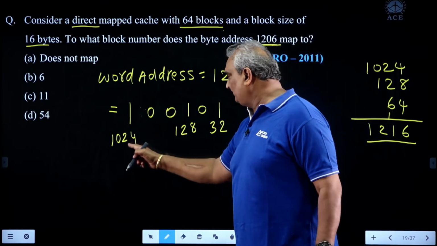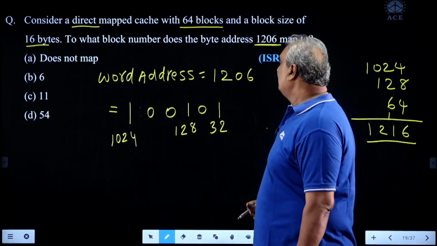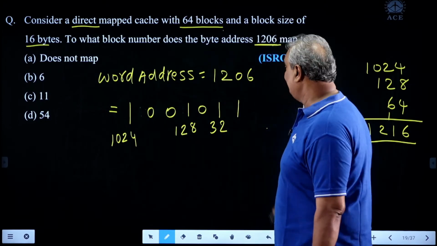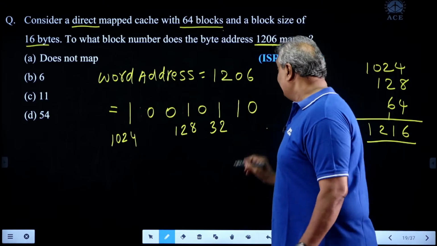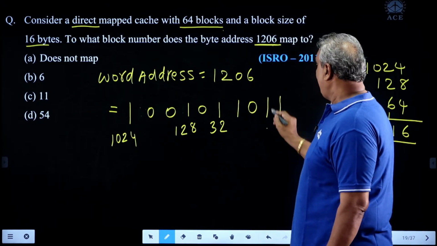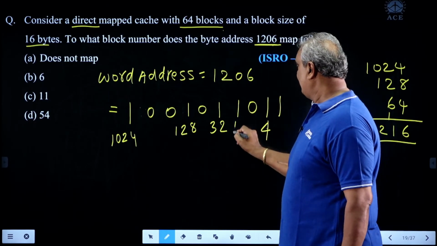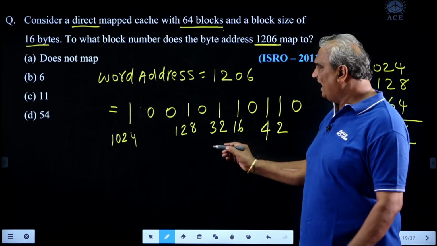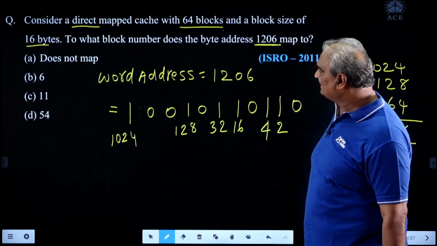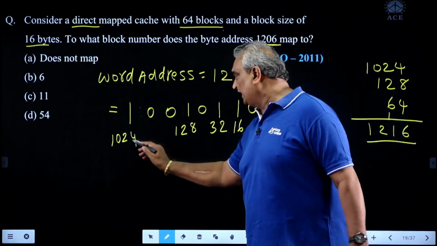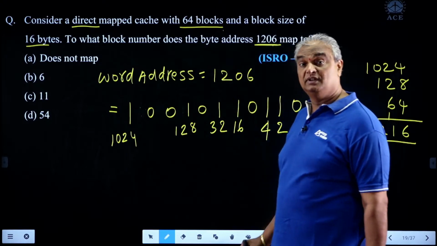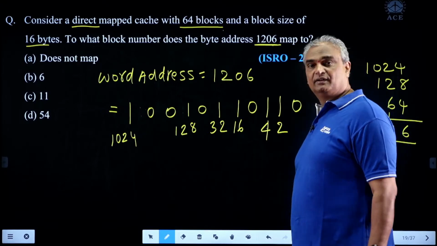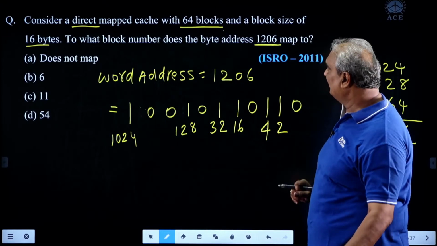Here 1152 plus 32 means 1184. Next 16 means 1200. 8 not required. Next 4 and 2 are required. Next 1 is not required. If you add all these weights, the answer is 1206. Once again, 1024 plus 128 is 1152, plus 32 is 1184, plus 16 is 1200, plus 6 is 1206.